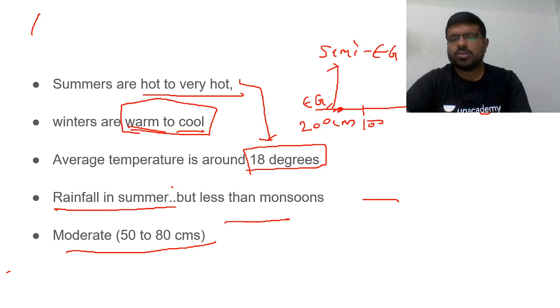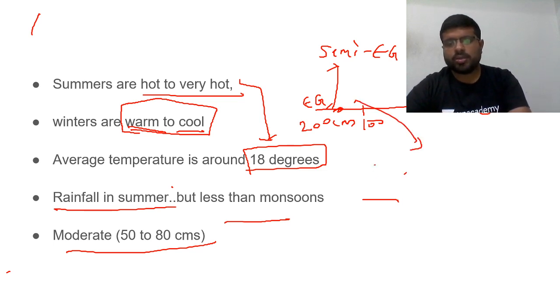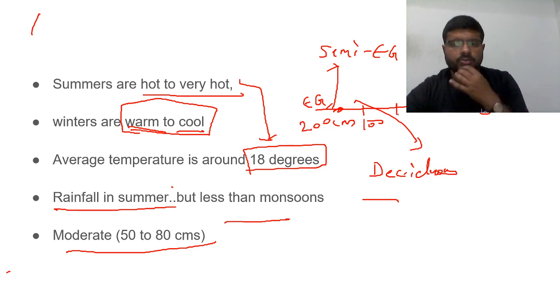Why? Rainfall is slowly reducing. More than 250 is evergreen, around 200 is semi evergreen. Then as it reduces, 150 to 100, here it will be deciduous. Then 100 will come to 50. This will be around 50. It will be 100 to 50.